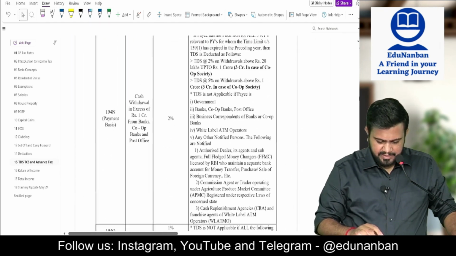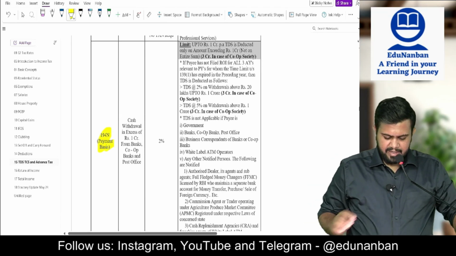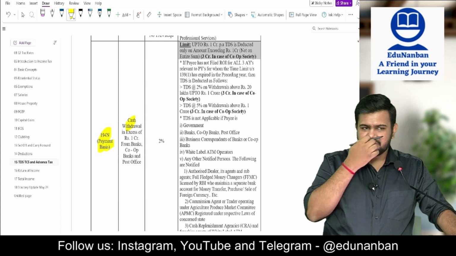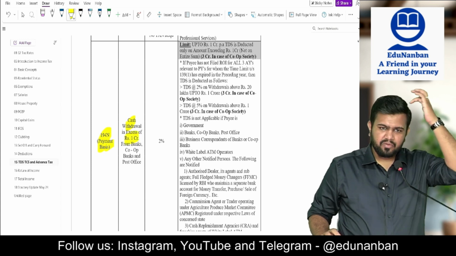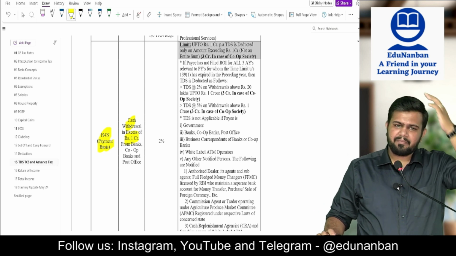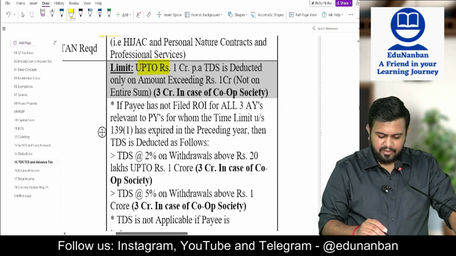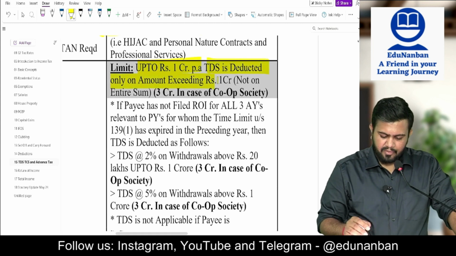Next, section 194N. Section 194N, cash withdrawal. So if cash is withdrawn from a bank account exceeding 1 crore, then TDS is deducted by the bank. So up to 1 crore, no TDS. TDS deducted only on amount exceeding 1 crore.